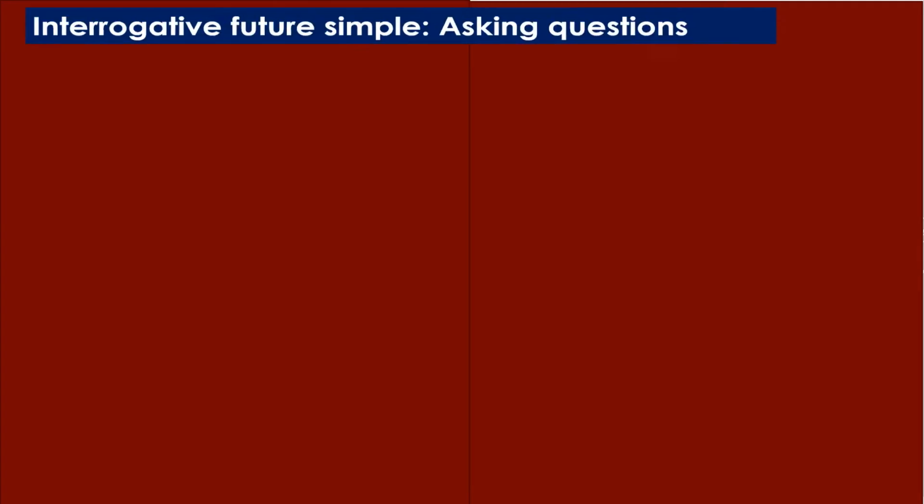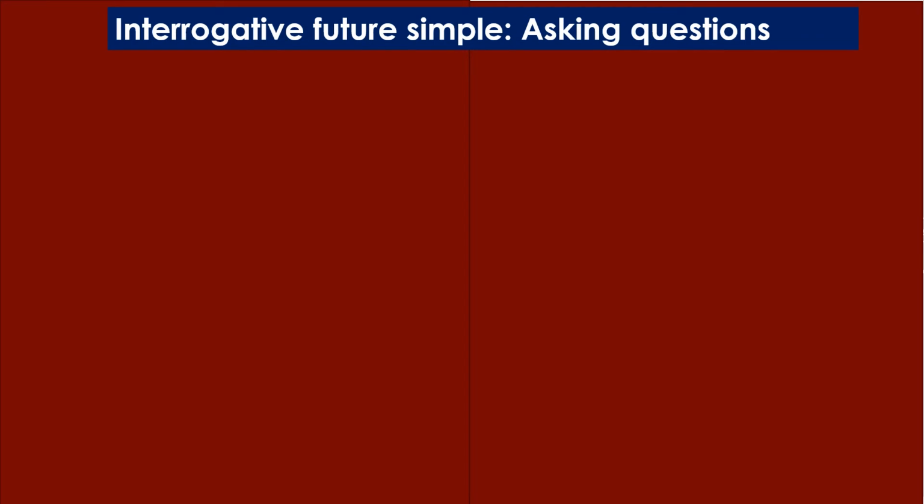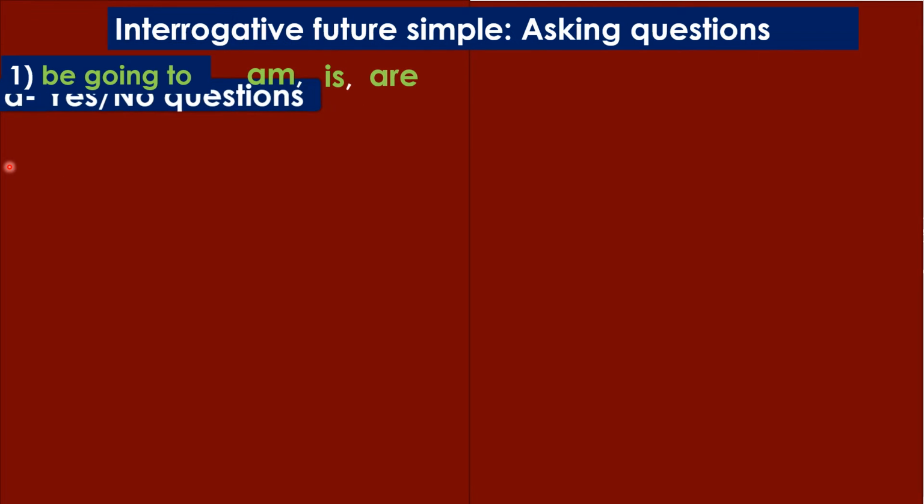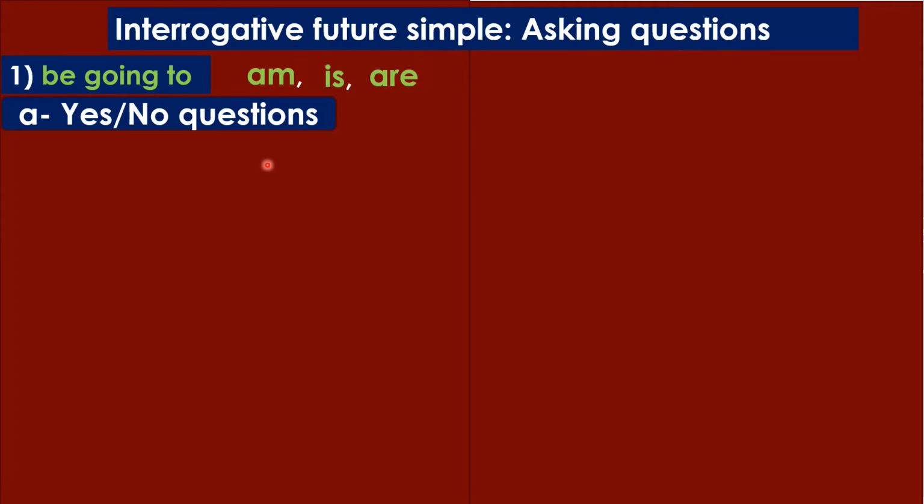Okay, let's talk about interrogation or ask questions in the future simple. خلينا بقى نسأل أسئلة على المستقبل البسيط. We're going to start with be going to. And by be going to we mean am, is, and are, of course. Okay, am, is, and are. Okay. So let's ask a question. Start with yes, no questions. Okay, and we're going to ask a question about the sentence. He is going to have fish.